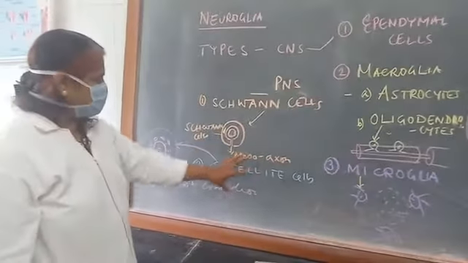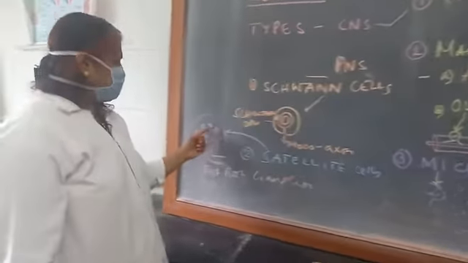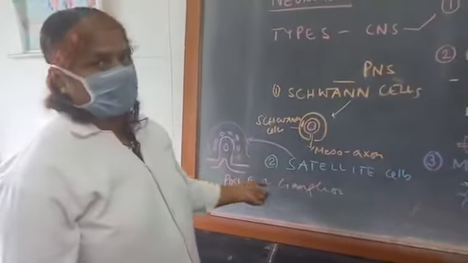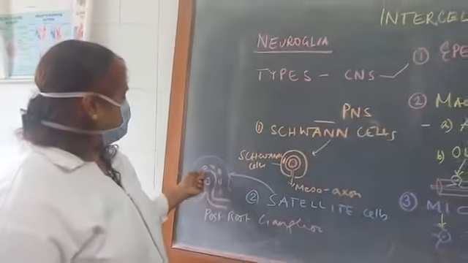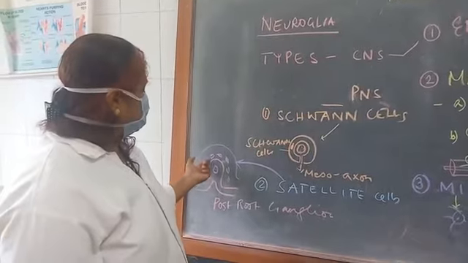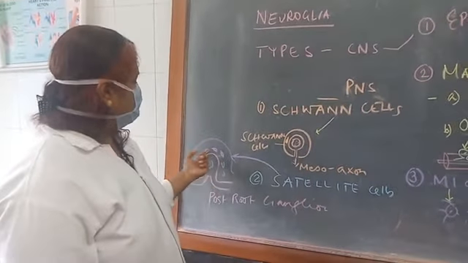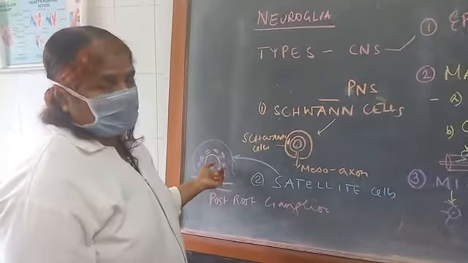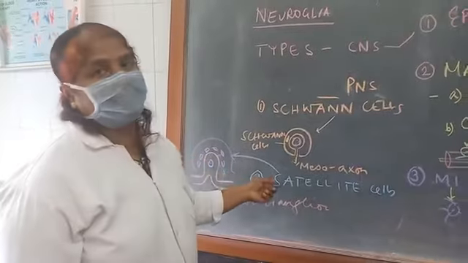Coming to the satellite cells, which are very small cells present around the posterior root ganglia, giving support to them. This is the pseudounipolar neuron, and it is surrounded by small satellite cells which give support to the dorsal root ganglia, and they are called the satellite cells.